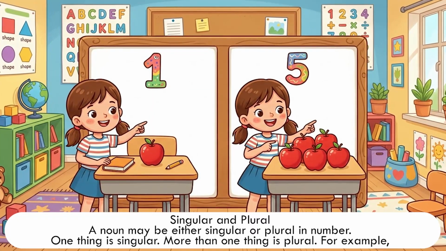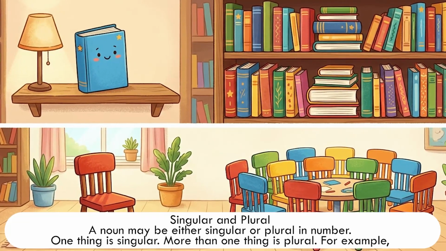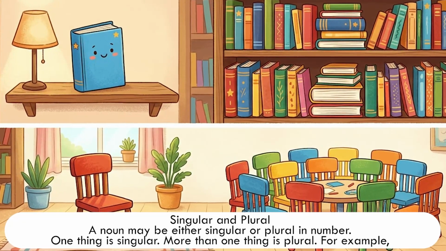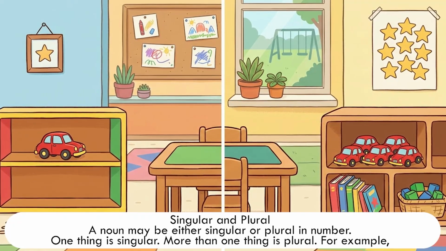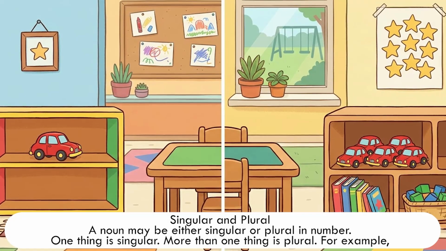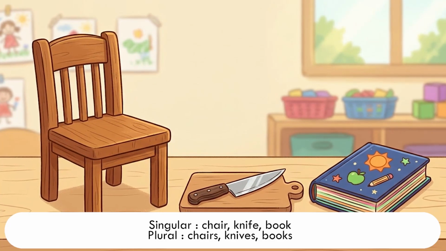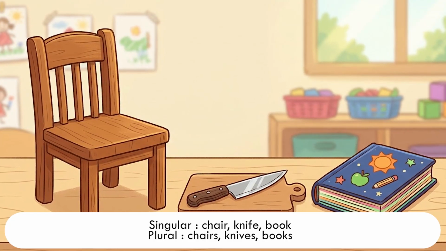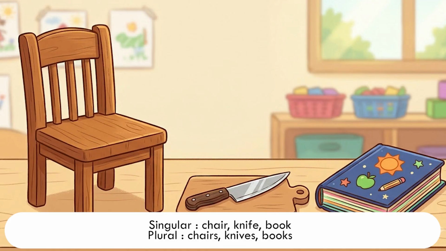Singular and plural. A noun may be either singular or plural in number. One thing is singular. More than one thing is plural. For example, singular: chair, knife, book. Plural: chairs, knives, books.